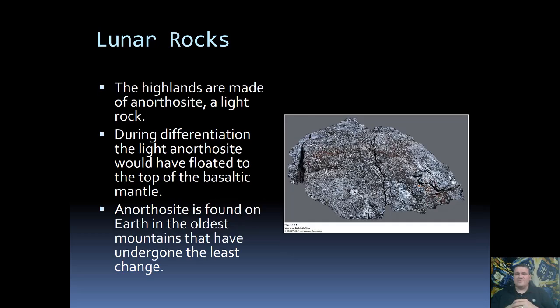The highlands are made of a type of rock called anorthosite. This is a light rock, light both in color as well as in density. This also indicates that the moon likely differentiated since the crust was primarily anorthosite. We have found a few pockets of anorthosite on the Earth, only in the very oldest mountains, and we believe that it was likely the Earth's original crust. Similarly, we believe that this anorthosite is the moon's original crust.